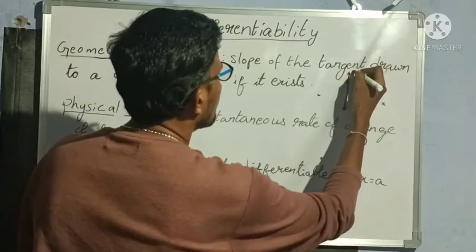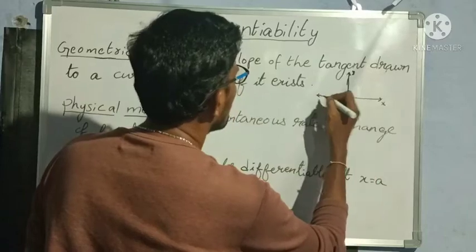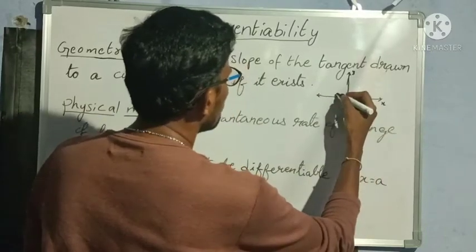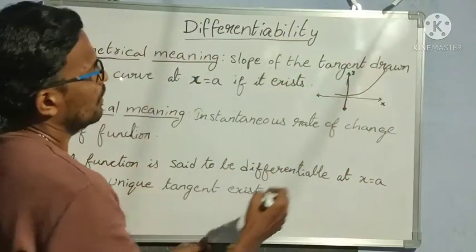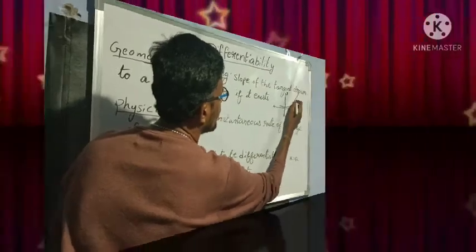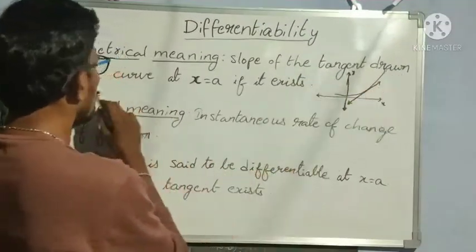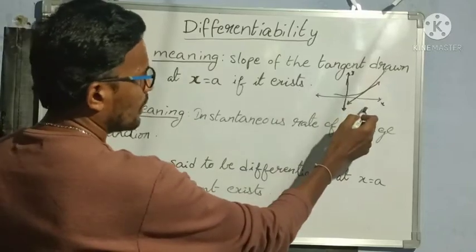So this is the y-axis and this is the x-axis, and suppose this is a curve passing through the x and y-axis like this. If I take any tangent from any point, for suppose from this point, the tangent drawn to a curve at x is equal to a, if it exists. The meaning of this is this diagram.